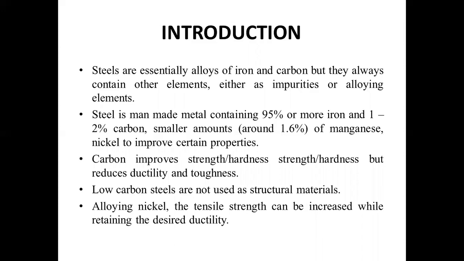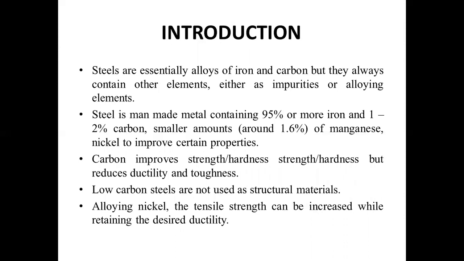Right? Steels are essentially alloys of iron and carbon, but they always contain other elements, either as impurities or as alloying elements. Steel is a man-made metal containing 95% or more iron and 1 to 2% of carbon. Now, a small amount of manganese is added, around 1.6%, and nickel, to improve certain properties.